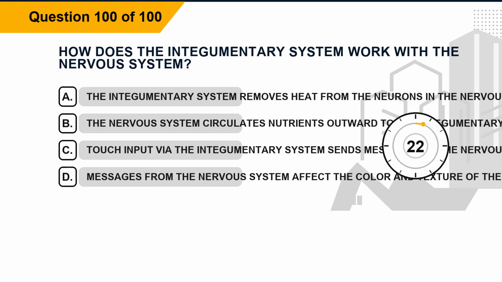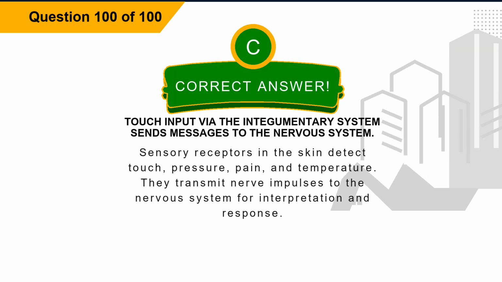Question 100. How does the integumentary system work with the nervous system? Option A. The integumentary system removes heat from the neurons in the nervous system. Option B. The nervous system circulates nutrients outward to the integumentary system. Option C, touch input via the integumentary system sends messages to the nervous system. Option D, messages from the nervous system affect the color and texture of the skin. The correct answer is option C, touch input via the integumentary system sends messages to the nervous system. Explanation: sensory receptors in the skin detect touch, pressure, pain, and temperature. They transmit nerve impulses to the nervous system for interpretation and response.